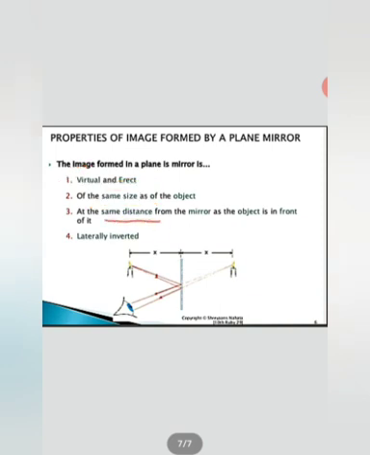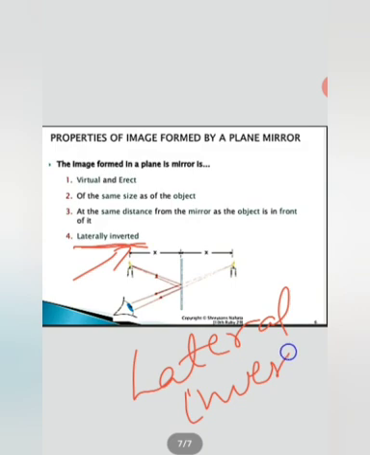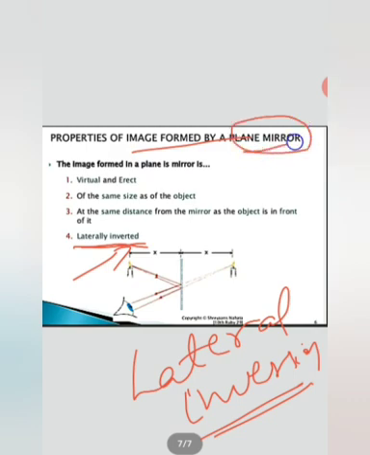Whatever distance we take of an object from the mirror, at the same distance the image will form. And one more thing is that it will be laterally inverted, meaning the left side of the object will appear right, and the right side of the object will appear left. This happens due to the phenomenon known as lateral inversion. So this is all about the properties of the image formed by a plane mirror.